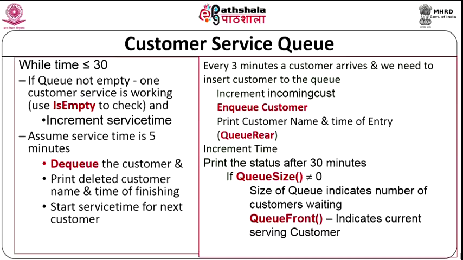These are the main operations that we will be using, along with some parameter increments that we spoke about. Queue size will tell you the number of customers. This can be implemented directly because we need it every time, or it can be calculated at that point of time using queue front and courier.